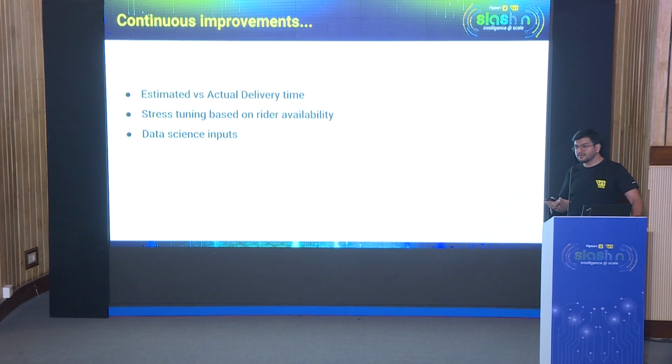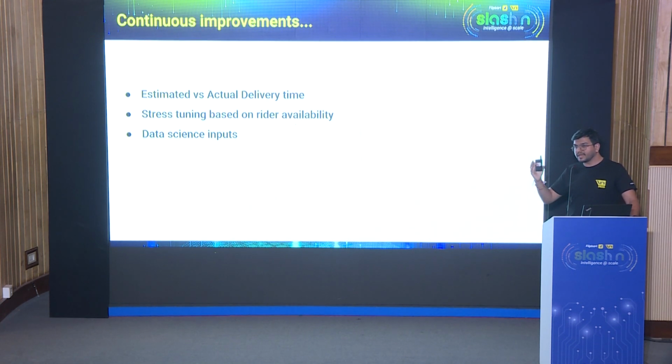There are obviously continuous improvements going on in this. The analytics team is continuously monitoring the delivery time given to the customer during order placement versus the actual delivery time. This helps us in fine-tuning the stress factors, various other parameters, as well as the graph upward tuning parameters, right? Apart from the analytics, there is stress tuning being done, and apart from that, there are a lot of points which are not systematically in control, which are on the ground and very unpredictable, right?